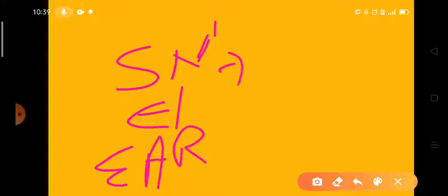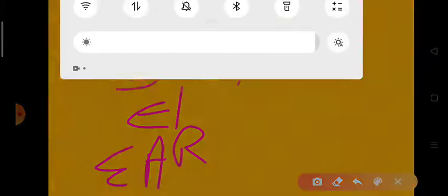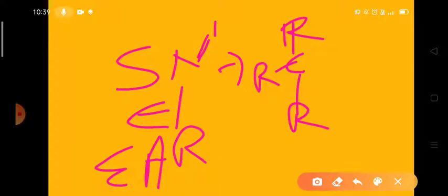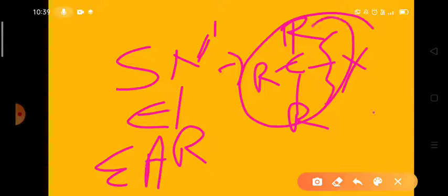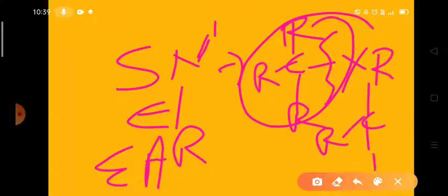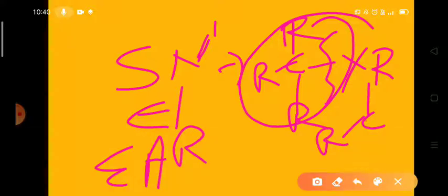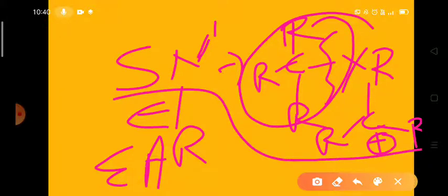In the SN1 reaction, for example, in alkyl halides, look at this, the C-X bond breaks, and as a result we get the alkyl carbocation. This is an SN1 reaction. We get the alkyl carbocations like this. So this is about the SN1 reaction.